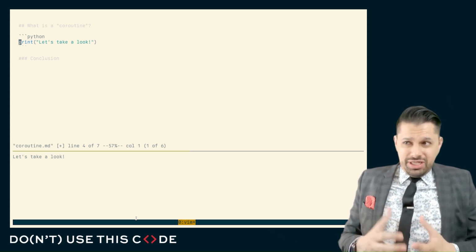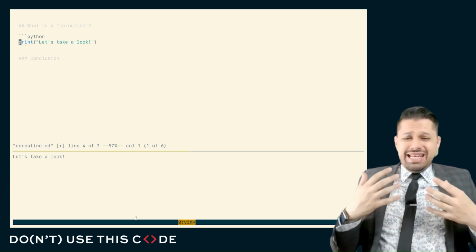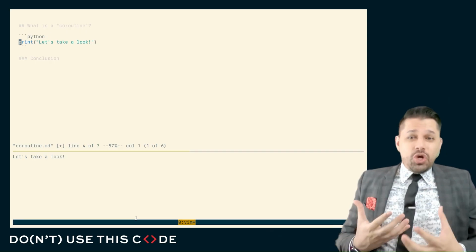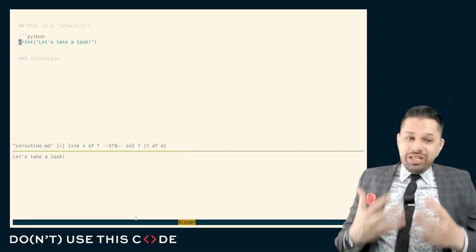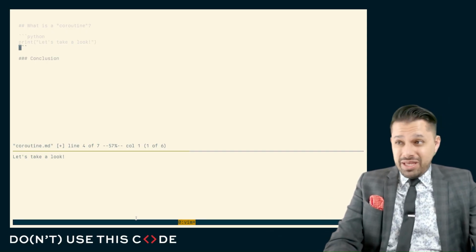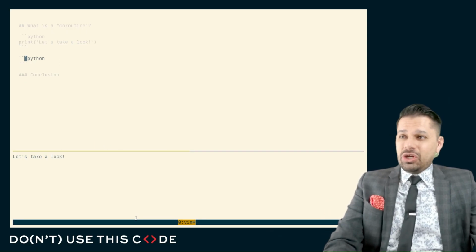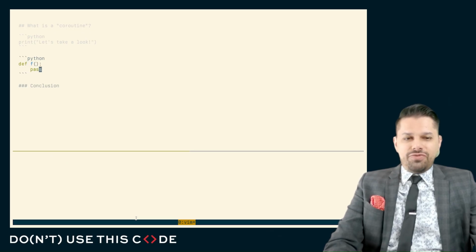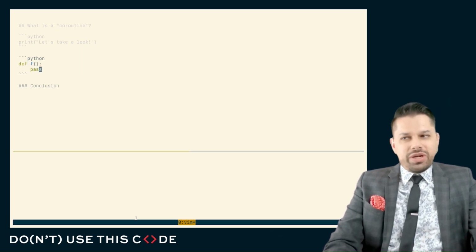What is a coroutine? Well, here's the bad news. Nothing in Python is what it's called. And this ends up getting really, really frustrating every time we talk about async I/O because, between you and me, if we look at something that looks like this, we'll say, okay, that's a function. I guess that is a function. That is what it's called.